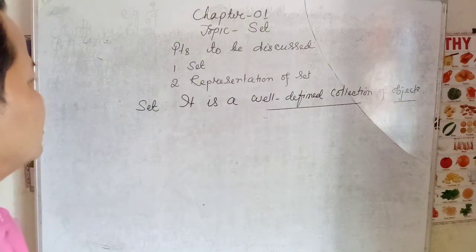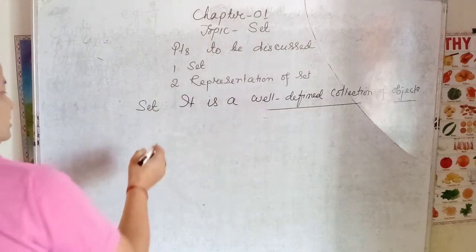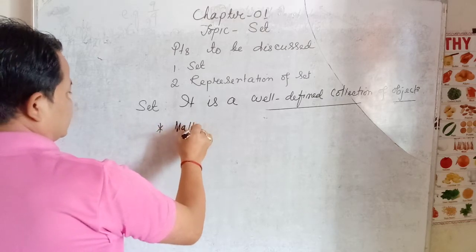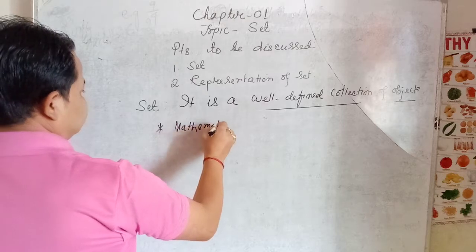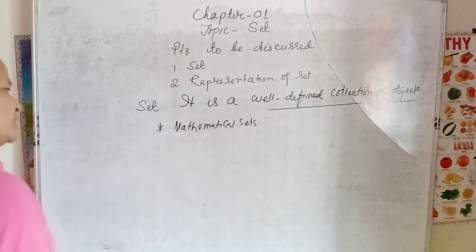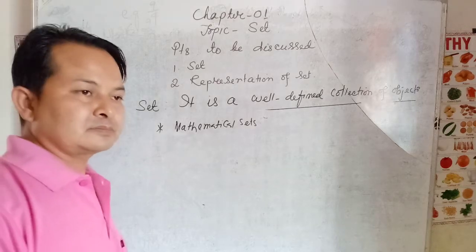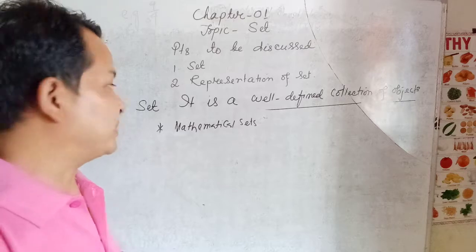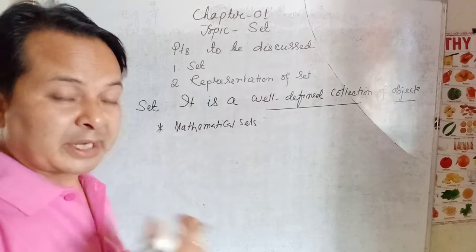Okay, now let us learn about mathematical sets. Mathematical sets means, I think you learned from childhood, that is from the lower classes onwards, you have been learning about some collections of numbers.